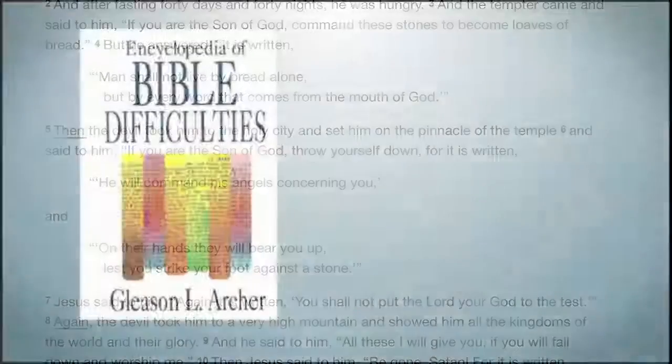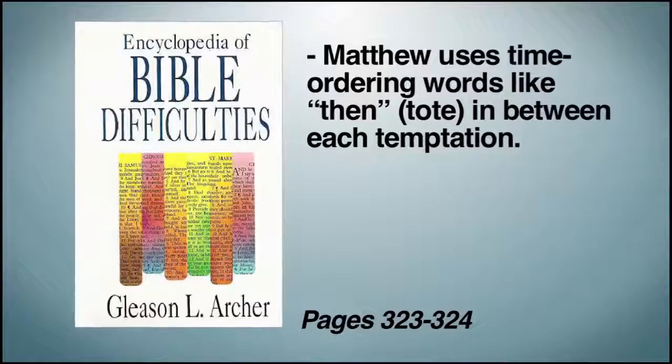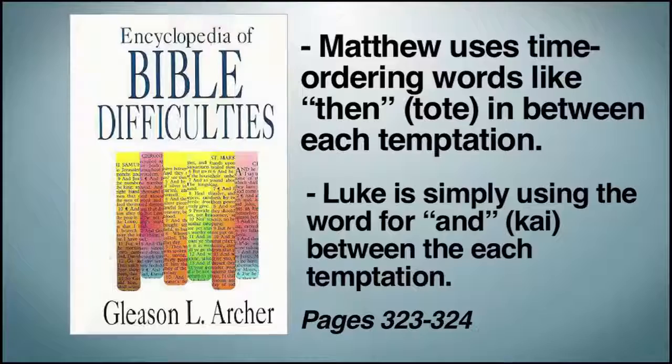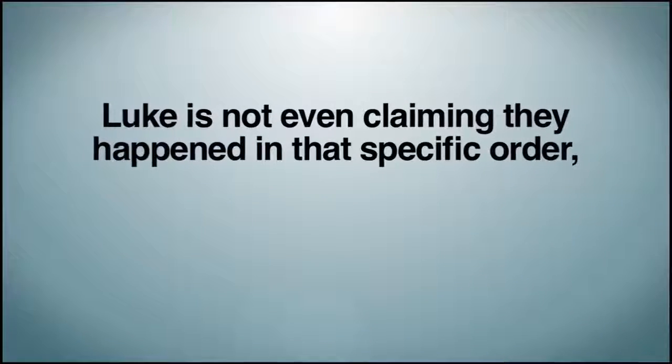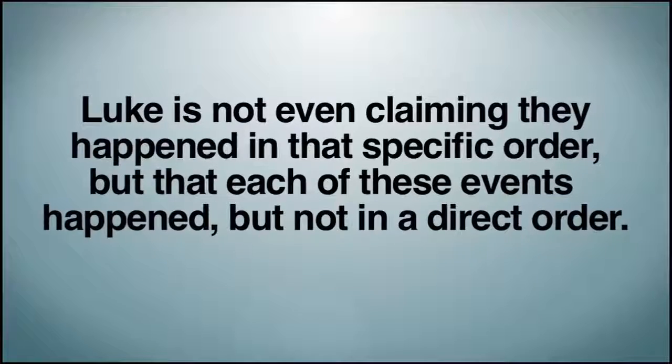In An Encyclopedia of Bible Difficulties, Gleason Archer notes Matthew uses time ordering words like "then" in between each temptation, whereas Luke simply uses the word "and." So Luke is not even claiming they happened in a specific order, but that each of these events happened, but not in a direct order, like Matthew says.